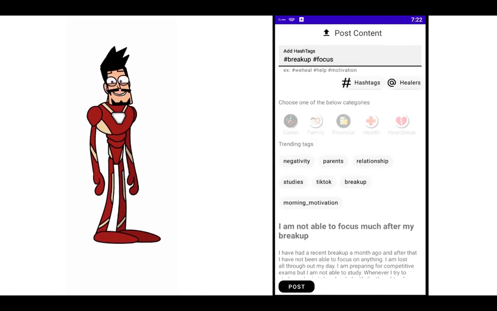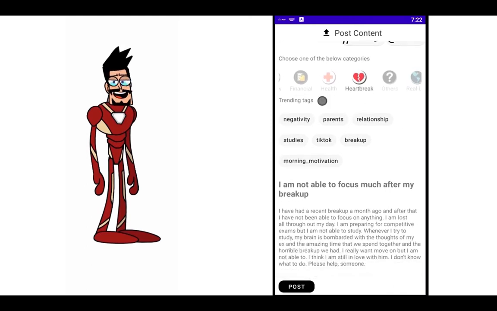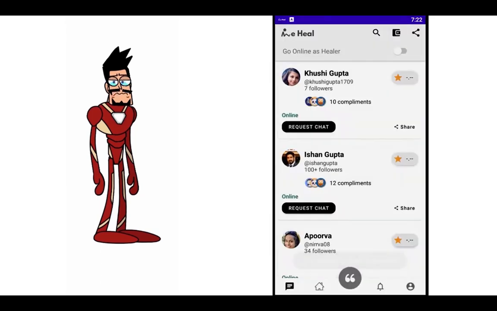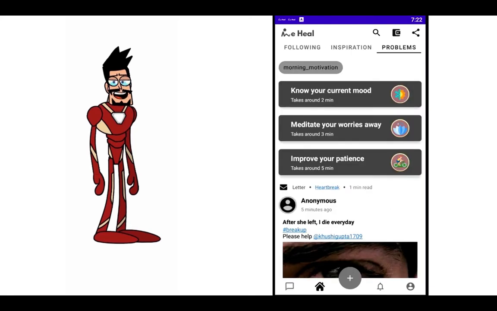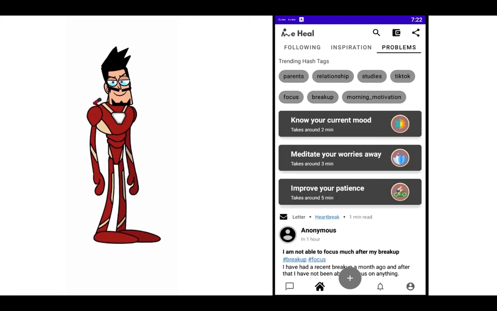So now I'm not tagging any particular person. Let me just choose the most apt category, which would be heartbreak. So let me just choose it. Let me just post this letter. Yep. Right. So it says that your content has been posted online. Let's just quickly check if that has been the case. So let me just click on the home button again to refresh it and go into problems.